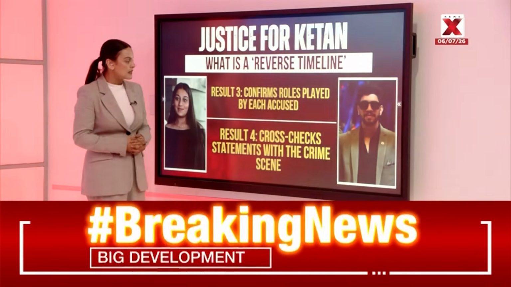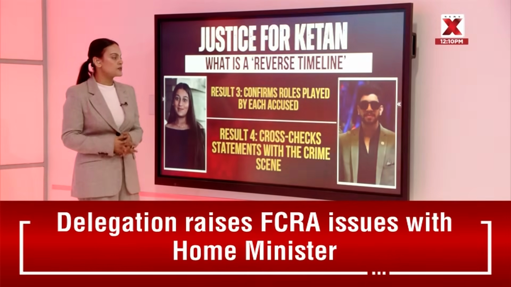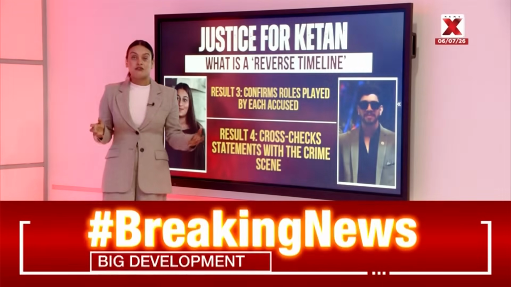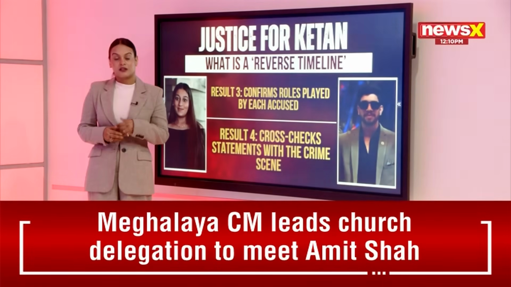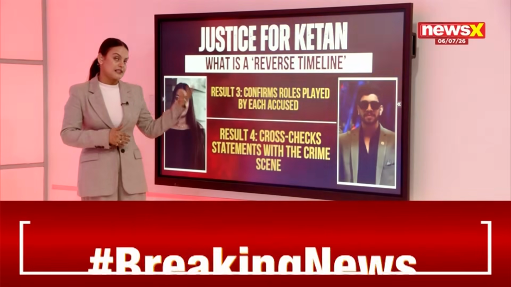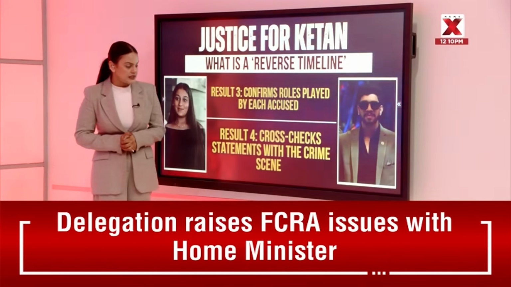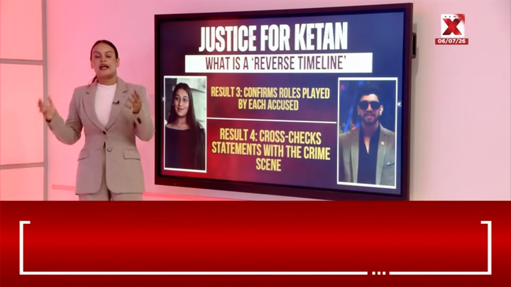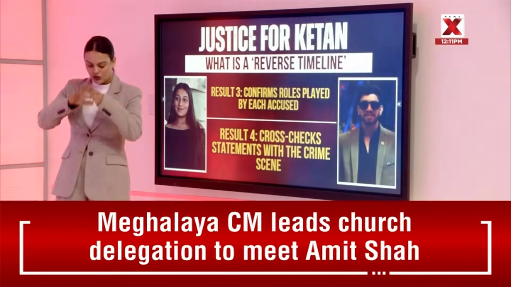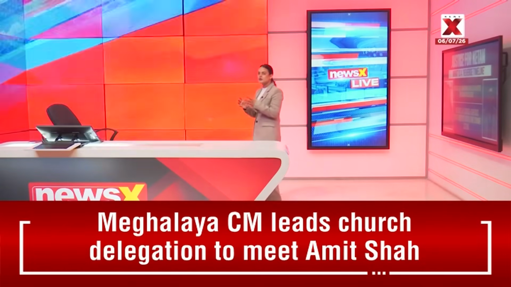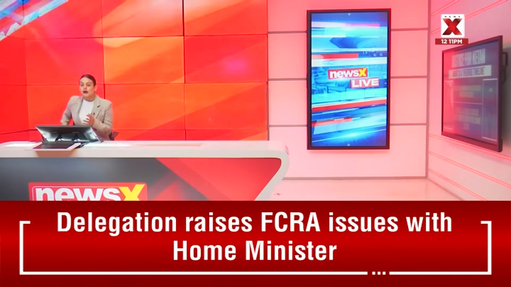Let's also look at another result that comes out of a reverse timeline, which confirms the roles played by each accused. So this will obviously help establish what Sia was doing, what Ketan was actually doing in this entire case. Result 4 is to cross-check statements with the crime scene. So obviously it will help verify whatever statements have been made by the accused in this entire case. So this reverse timeline actually helps the authorities determine if the statements made by the accused are true or false.